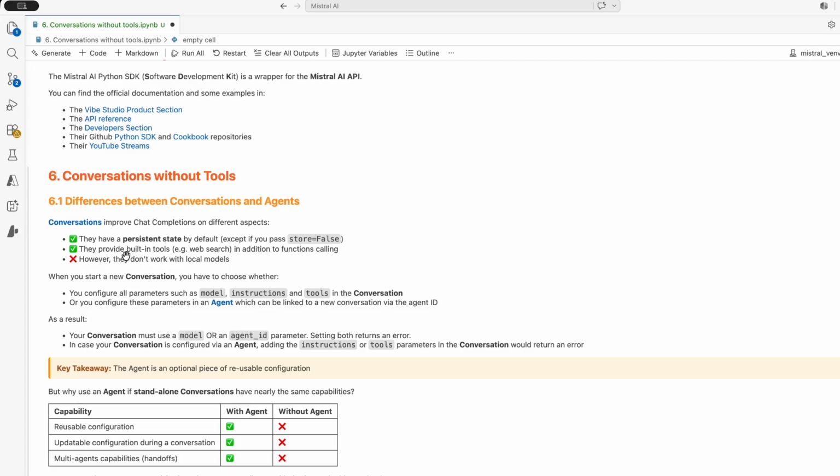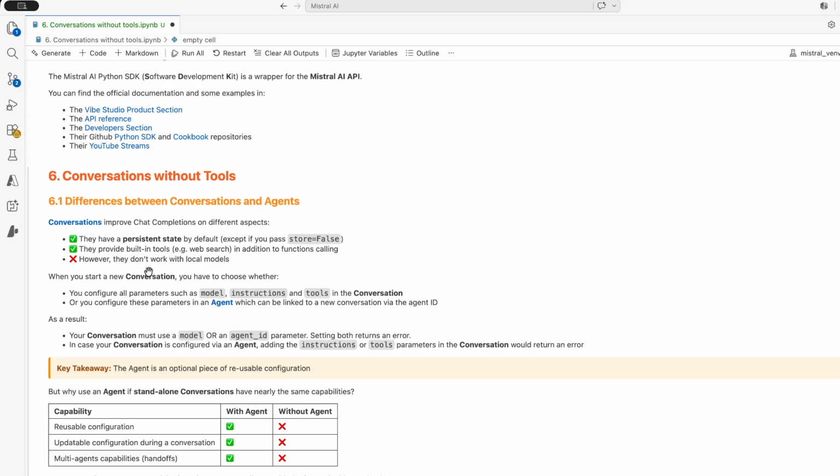The second benefit, these are the built-in tools that are provided by Mistral, like web search, code execution, image generation, and a few others, in addition to the function calling that we did in the previous video. So in that case, if you want to overcome this knowledge cutoff date of the model that you are using, you can easily use web search to look for recent events, for example. And this is a very easy way to do it. You don't need to create your own function to search the web. This is the built-in capability.